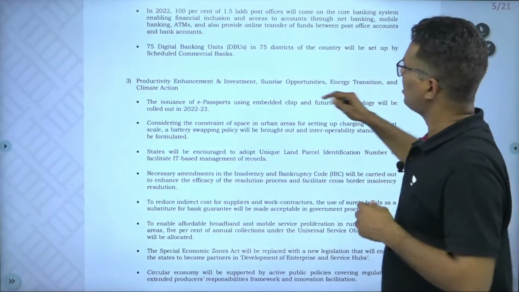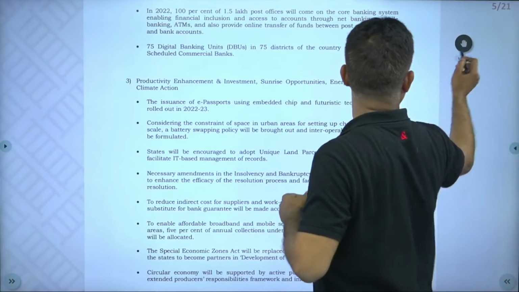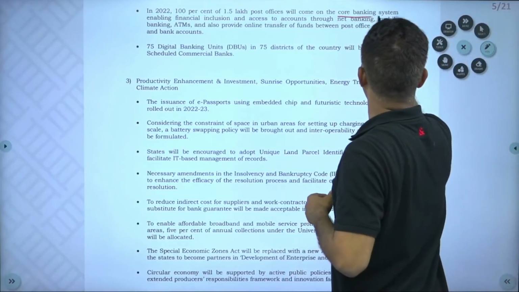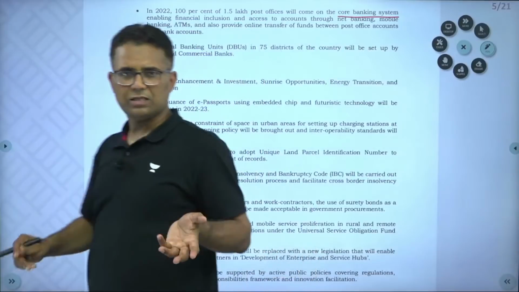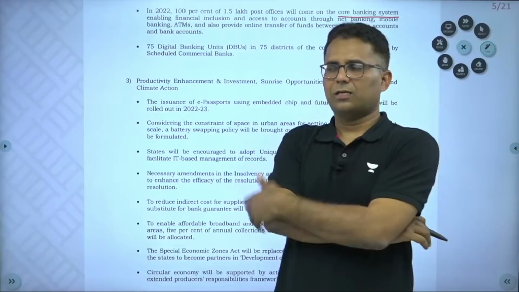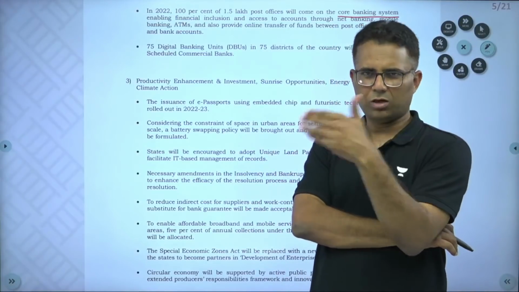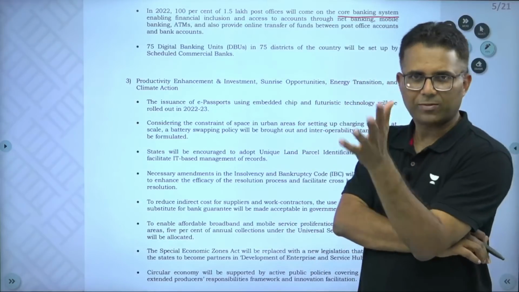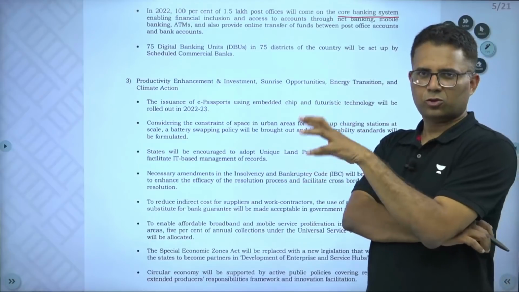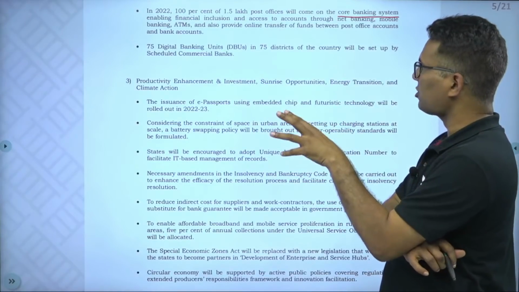Next provision is post offices are going to be connected through the core banking system. You know, all the bank branches, we already have core banking in the banking arena. You can pay and transfer online through all the banks, you don't need to go to the physical branch, and all the branches are connected basically. That is going to happen for the post office also. So the government plans core banking for the post office also.